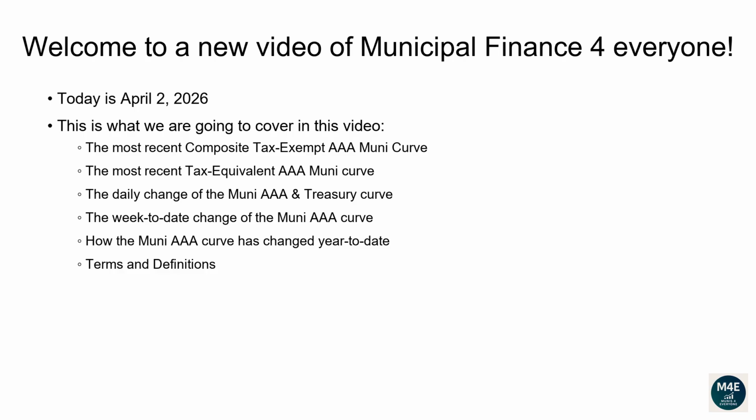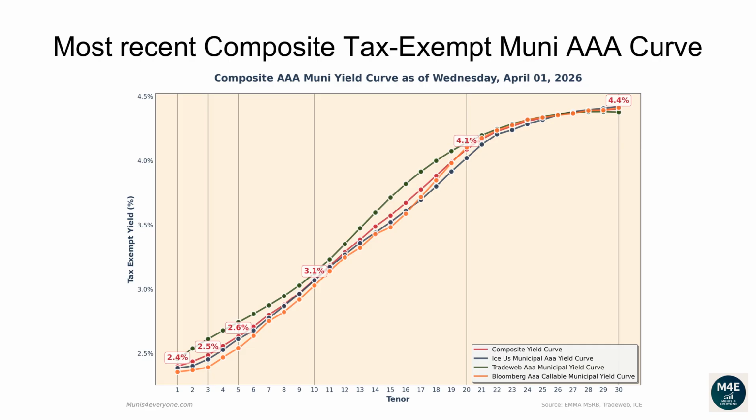Terms and definitions. Let's go over the most recent composite tax-exempt Muni AAA curve. The following composite tax-exempt yield curve is based off the most recent ICE, TradeWeb, Bloomberg yield curves that are available on the MSRB website, plus some proprietary extra adjustments, as of April 1, 2026.